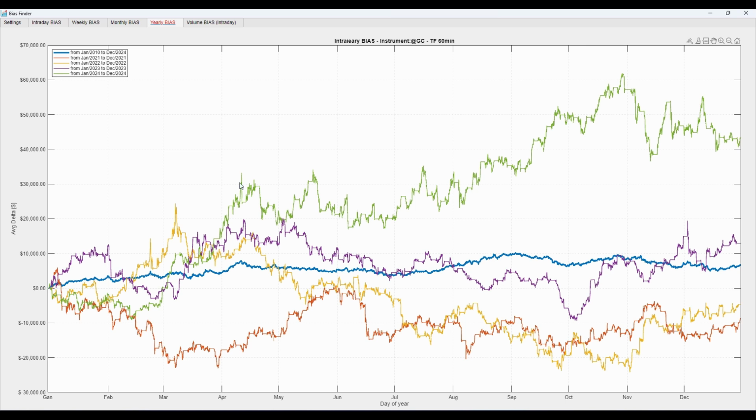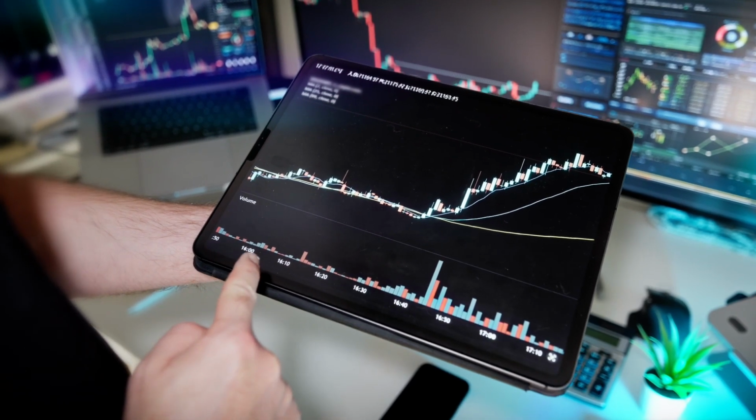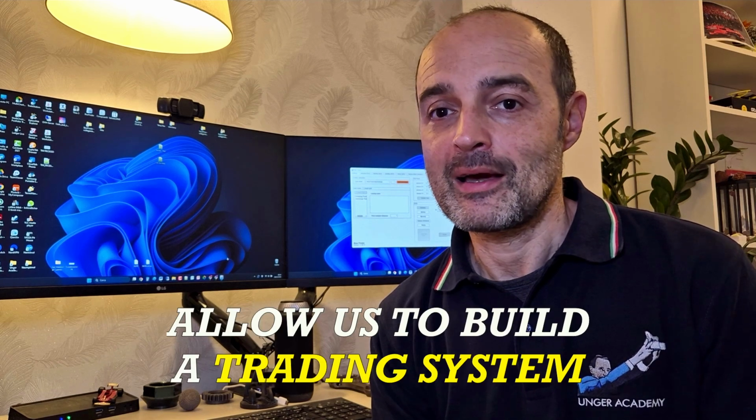So, the only period worth considering, as mentioned earlier, might be this early year upward trend. However, as always, it's essential to approach this with caution and further analysis, since there are certain years, like 2021, that could deviate from the pattern. Well, of course, this is just a small glimpse of what you can do with the Bias Finder. We could dive deeper into seasonality and the biases we've identified by analyzing different historical periods to check if these patterns repeat, thereby strengthening our analysis. This would allow us to build a trading system in a much more confident way.